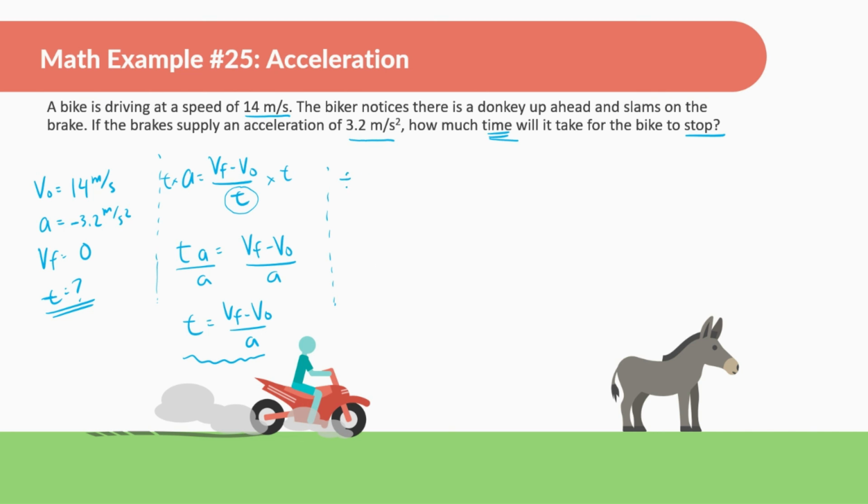Okay, now let's start plugging things in. Time is equal to final velocity, 0, minus initial velocity, 14, divided by the acceleration, negative 3.2. And let's see what we get. Negative 14 divided by negative 3.2, 4.375. Okay, 4.375 seconds.